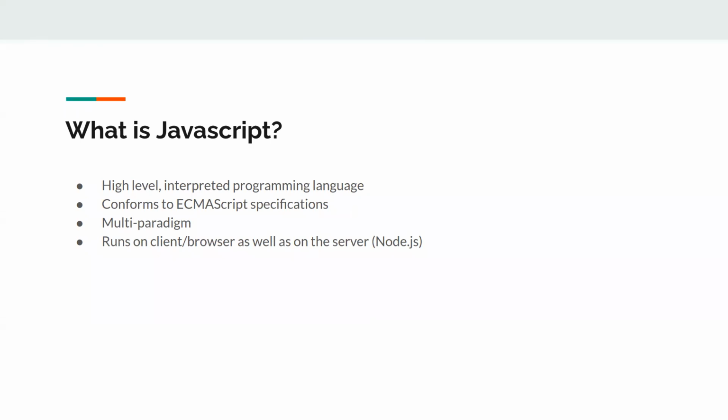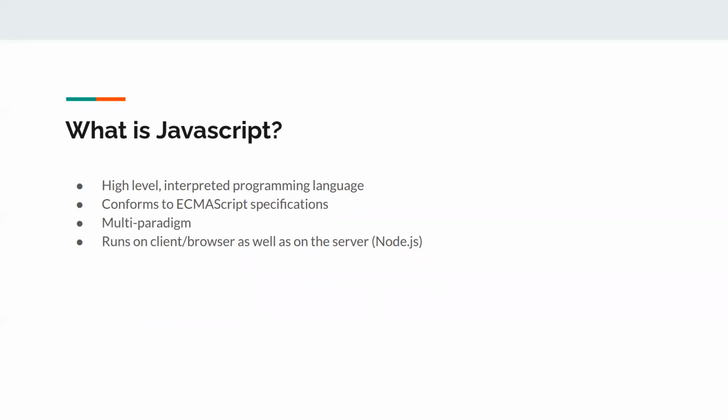Okay, so what is JavaScript? JavaScript is actually a high level interpreted programming language. What I mean by high level is that you don't require any memory management or low level OS stuff when you are programming JavaScript. It is done internally. And then, interpreted programming language.